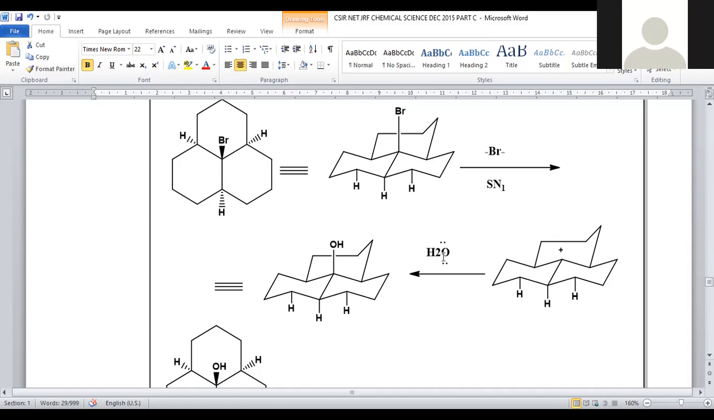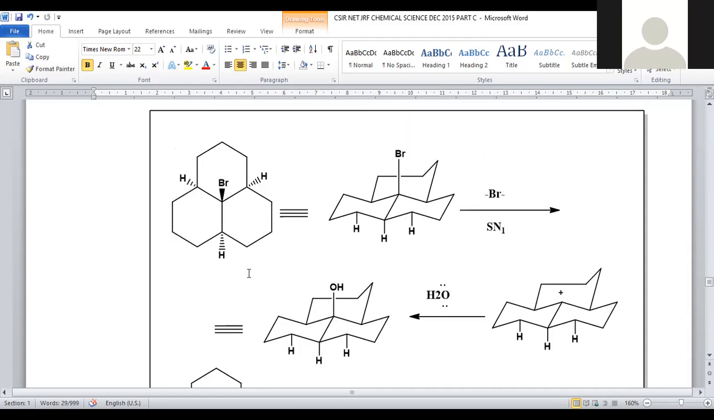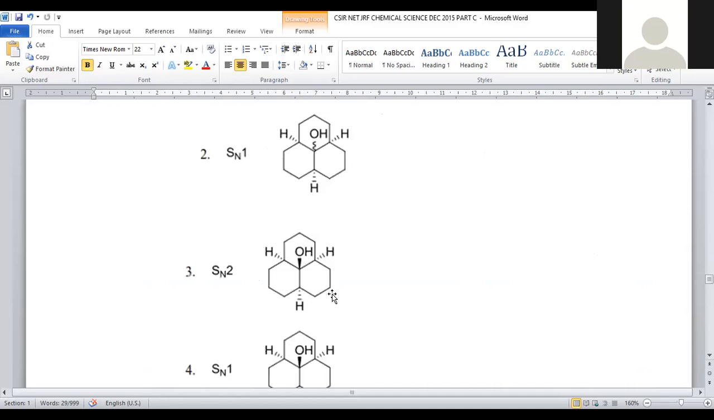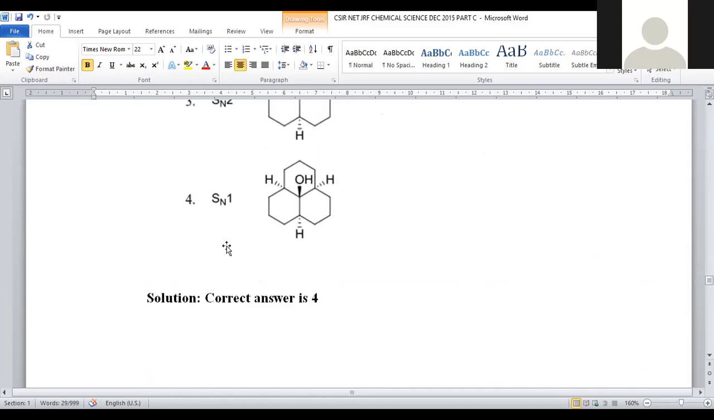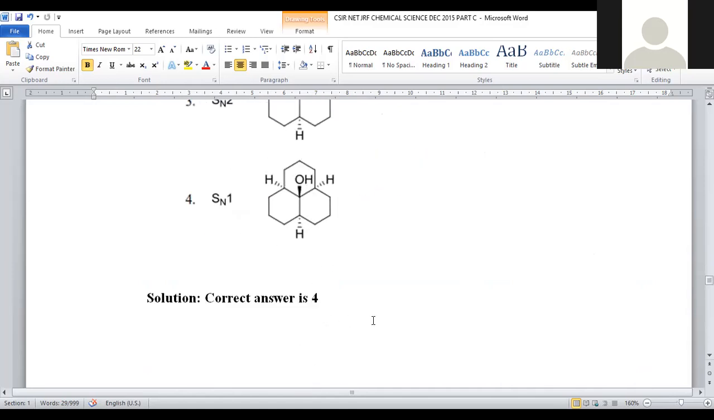Further, it is treated with water, water working like a nucleophile, and it will substitute at this carbocationic center so that a hydroxy group originates, and this is the product generated, OH. So initially we have bromo that is now replaced with OH at the center through the SN1 mechanism. The SN1 mechanism proceeded and the product will be 4. For question number 111, option number 4 is the correct answer.